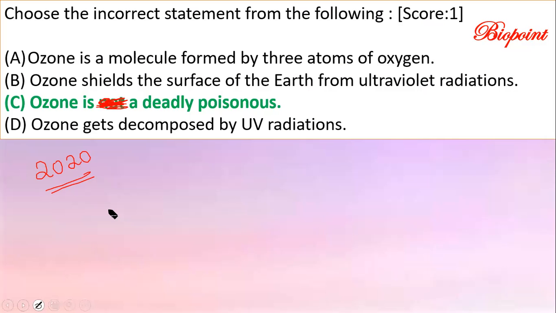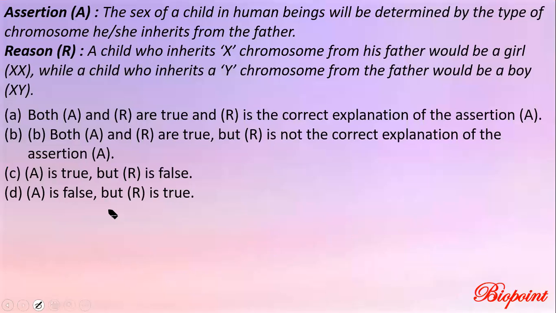Let's move on to the next question. Yes, an assertion reason question. Let me read out the assertion and the reason for you. Assertion: the sex of a child in human beings will be determined by the type of chromosome he or she inherits from the father. Reason: a child who inherits an X chromosome from his father would be a girl, XX, while a child who inherits a Y chromosome from the father would be a boy, XY.